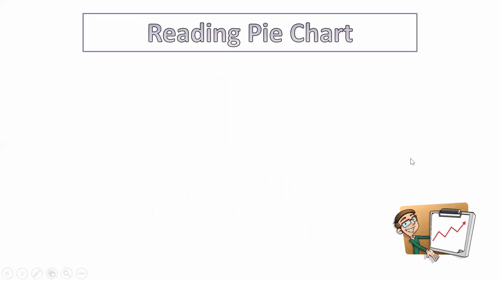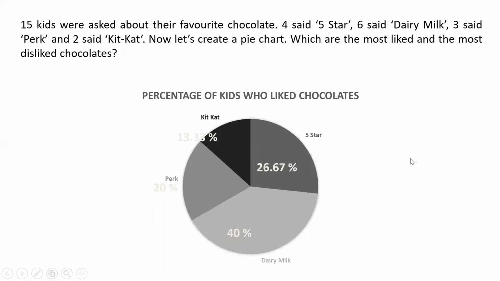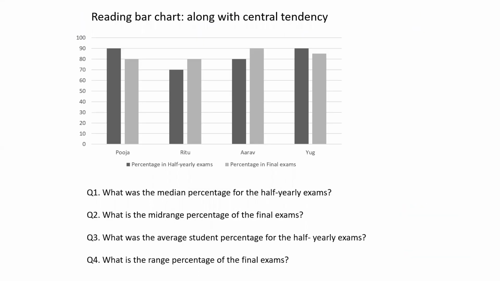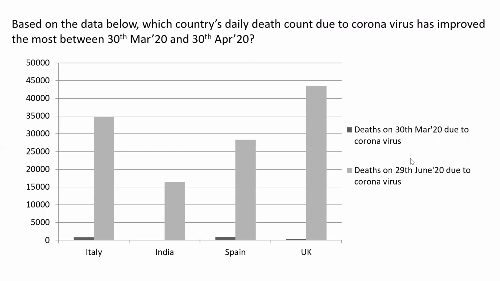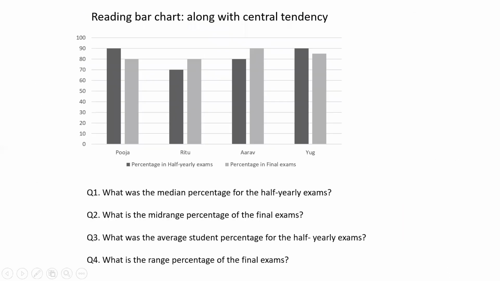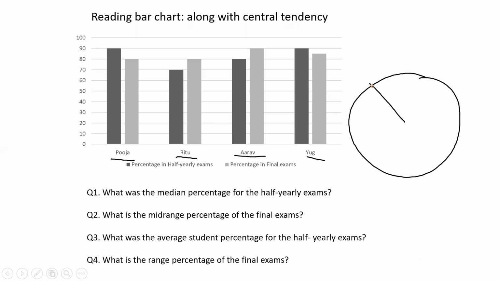Now, let's talk about pie chart. Now, what is a pie chart? Pie chart is another way of representation of the data. Suppose let's go back, I want to create a pie chart for this, right? Now, what will happen? My pie chart for this chart looks like what? I have a pie. Now I have four values: Ritu, Pooja, Arav, and Yug. So I can break that into four.